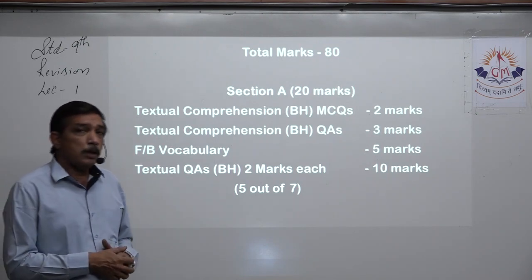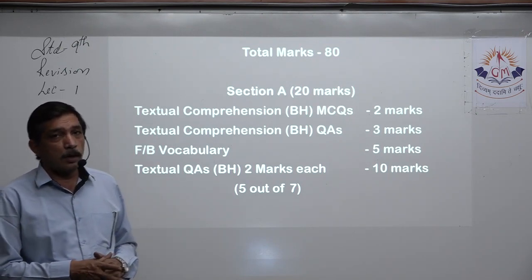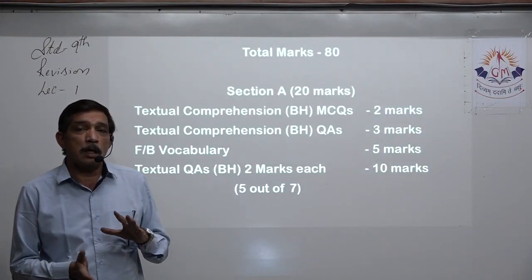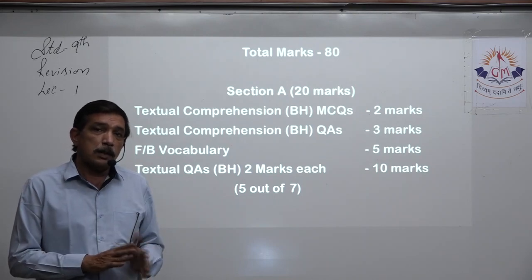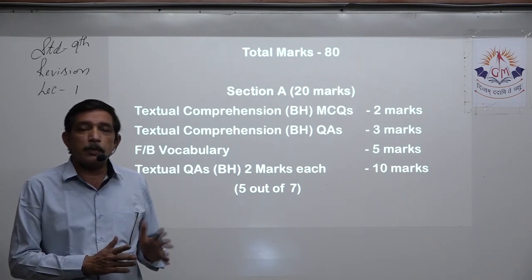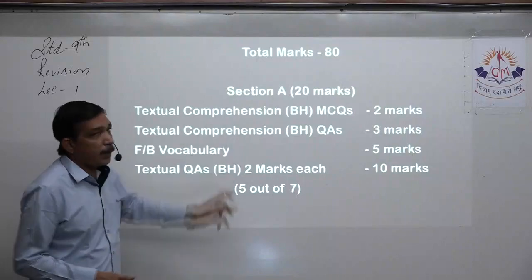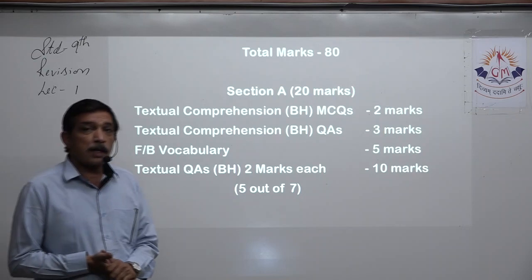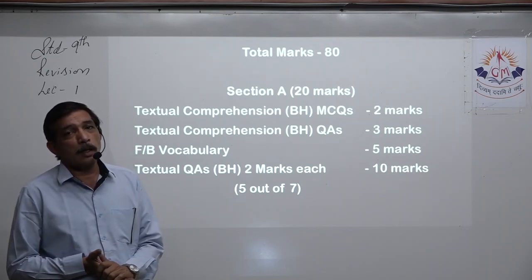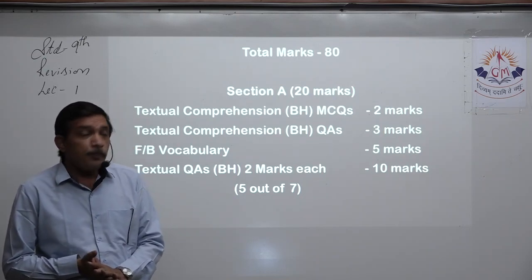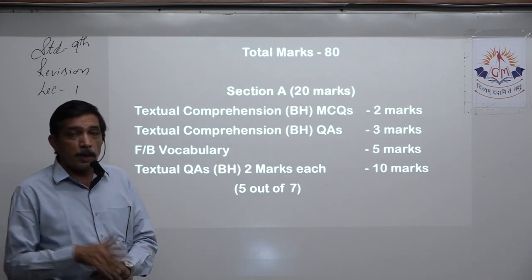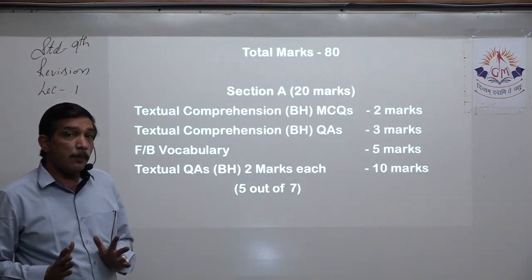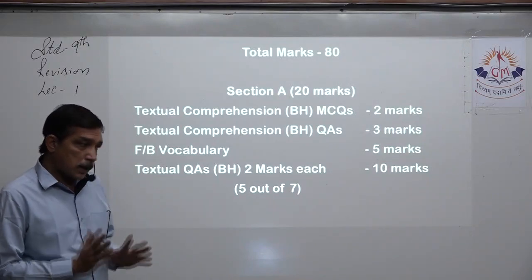But we had seen and unseen. Seen means you already know the text, that is textual comprehension. Unseen means an unknown paragraph will be given, which you are reading for the first time. You have to understand that and answer the questions given below that passage. Now that is reduced. This year we will not be having any unseen paragraph or unseen poem. We will be having everything from the textbook only.